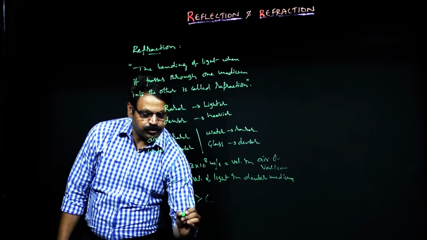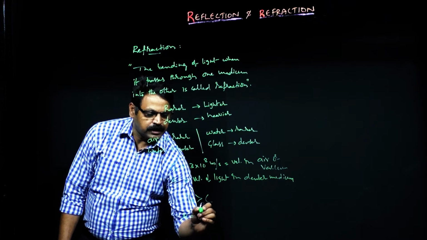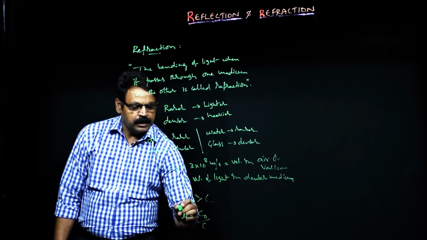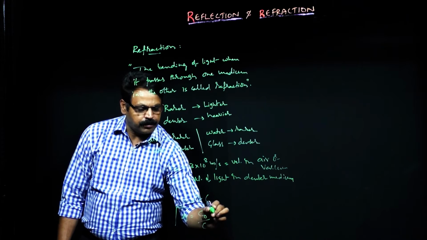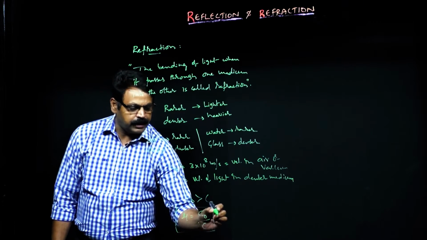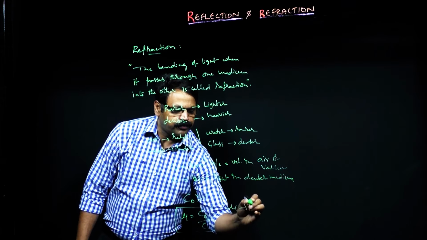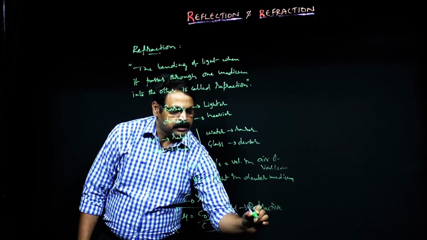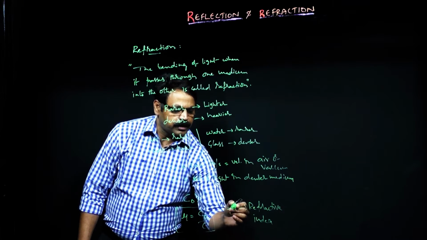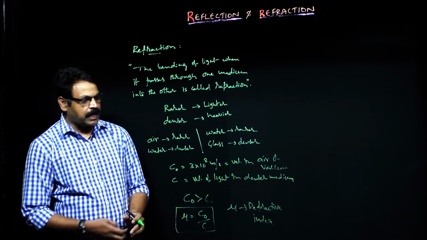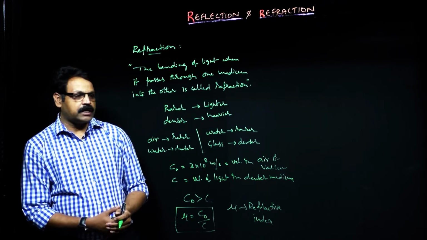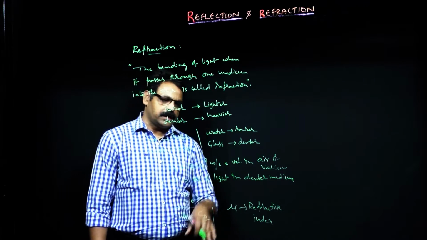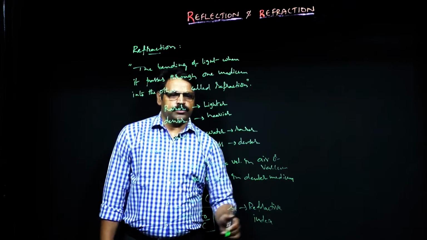If you take the ratio, it is known as refractive index. The ratio of velocity of light in rarer medium to the denser medium is called refractive index. Mu is called refractive index. In some textbooks, it is also represented as N. So sometimes it is represented as N also. And what it means by a refractive index and how to calculate the refractive index with the help of light motion and all, we have to look at.